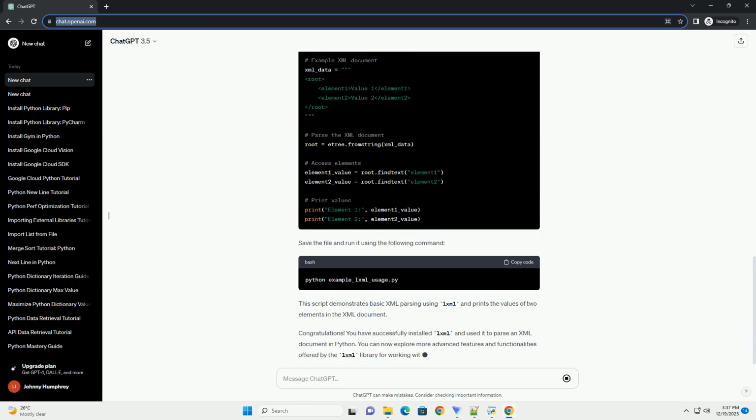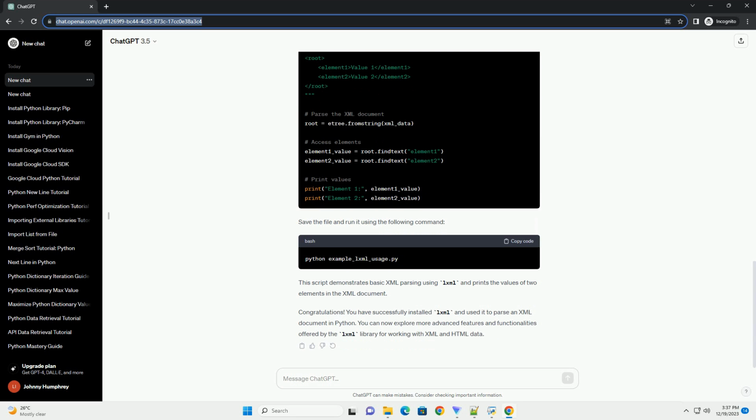Before installing lxml, make sure you have Python and the pip package manager installed on your system. You can download Python from python.org, and pip is usually included with Python installations. Open a terminal or command prompt on your system. The steps for this may vary depending on your operating system. Run the following command to install lxml using pip. This command will download and install the latest version of the lxml library along with any required dependencies.